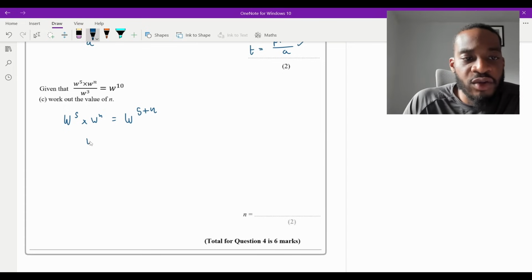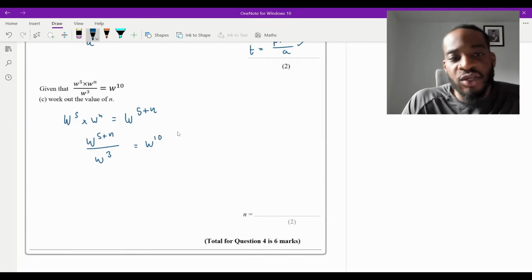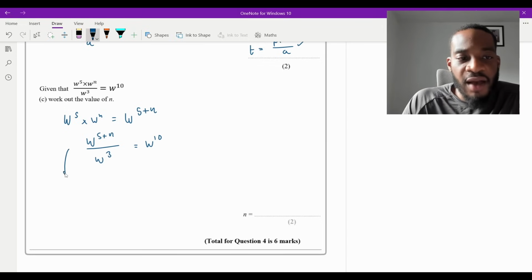Now I can rewrite the question. It becomes W to the power of 5 plus N over W cubed, and this is equal to W to the power of 10. From here, you can actually do it two ways. You can times by the W cubed to get it on that side. Maybe I'll do that this time, I think it looks clearer that way. I'm going to times both sides by W cubed.